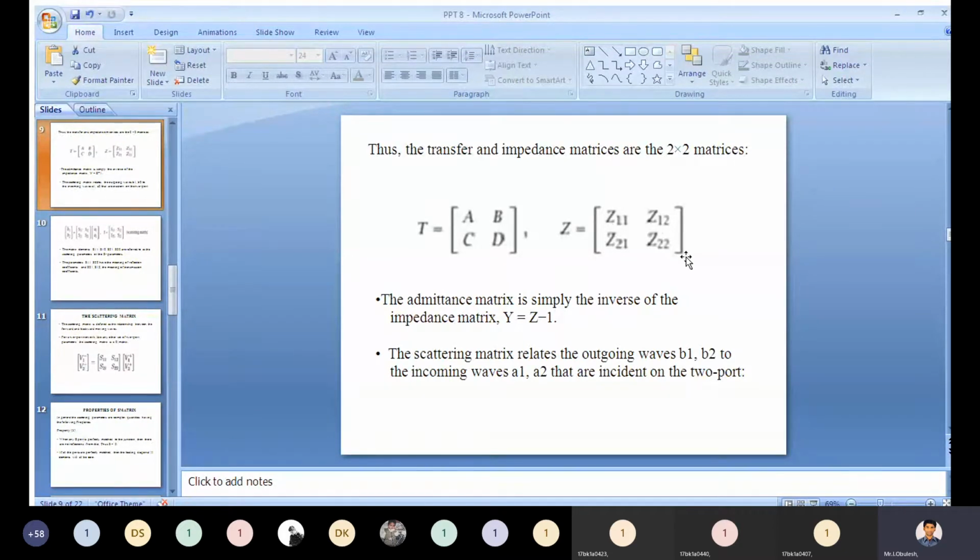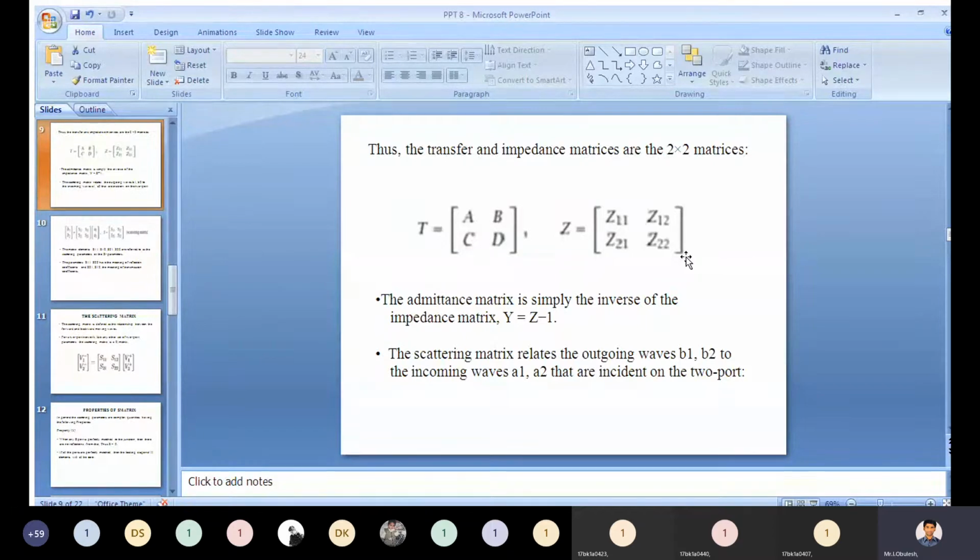After that, you need to find out the scattering matrix. The scattering matrix relates the outgoing and incoming waves. It relates both the incoming and outgoing waves.